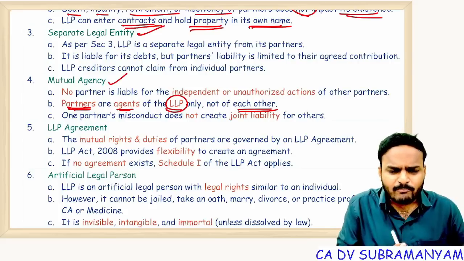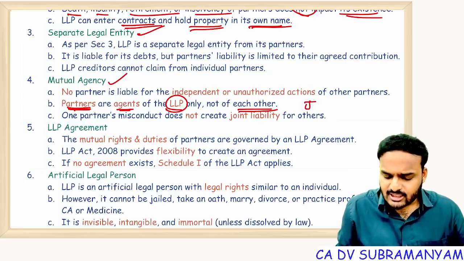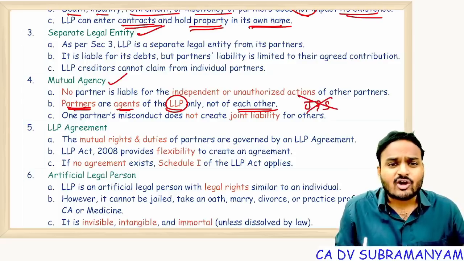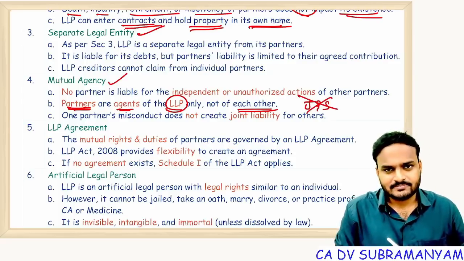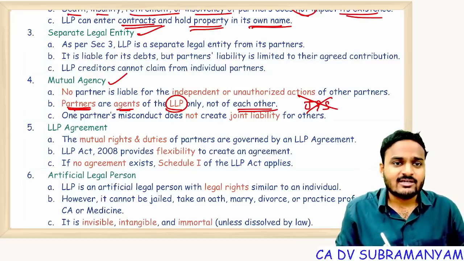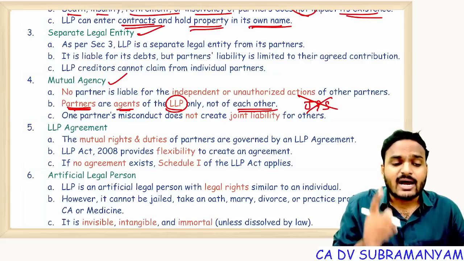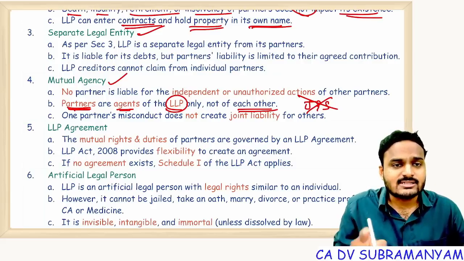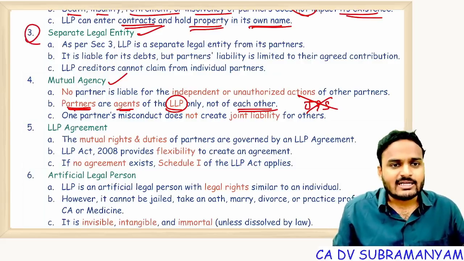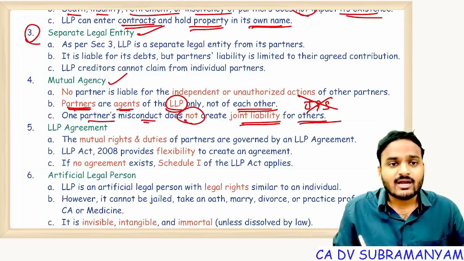So for the act of a partner, LLP is liable, but not other partners. That means there is no joint and several liability concept in case of LLP. Is it clear? So all partners are agents to LLP. That doesn't mean the partners are agents to other partners, since we had a concept of separate legal entity. One partner's misconduct does not create joint liability for others.